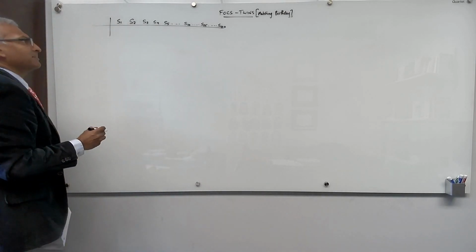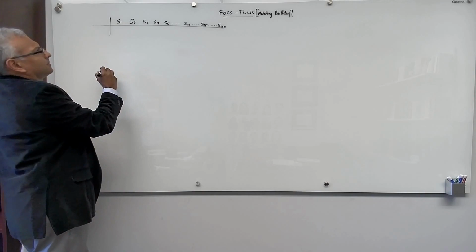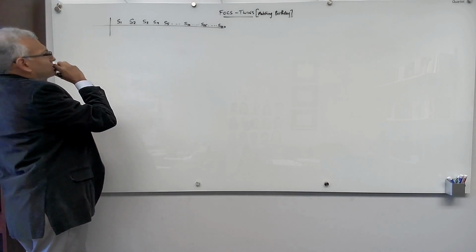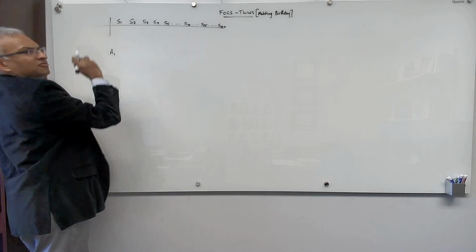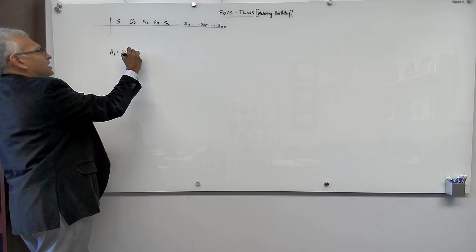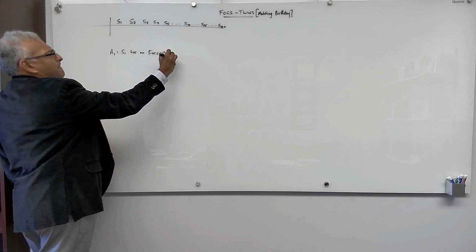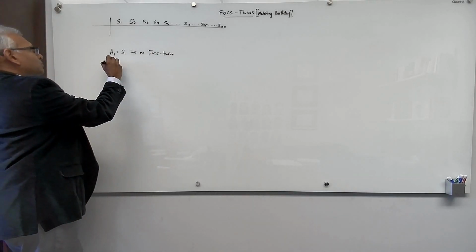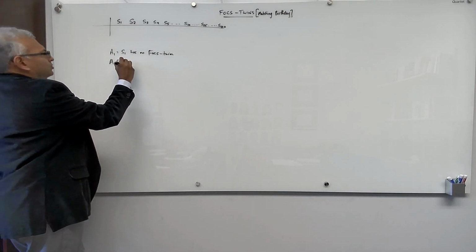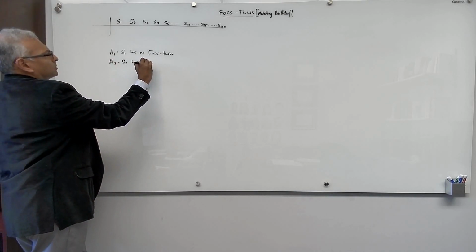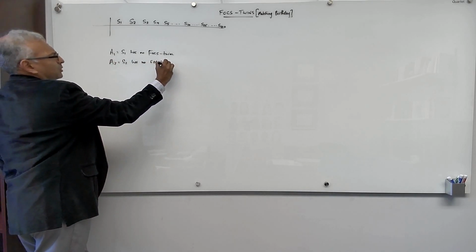So imagine that I define the events. So I'm going to ask students. I'm going to define the event A1. When I pick the first student, it is the event that student 1 has no FOCS twin. Okay, and A2, the event that student 2 has no FOCS twin.